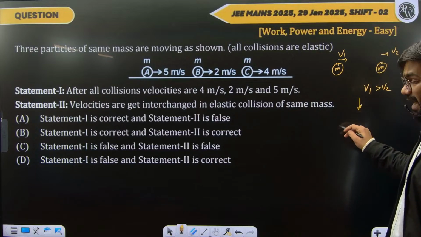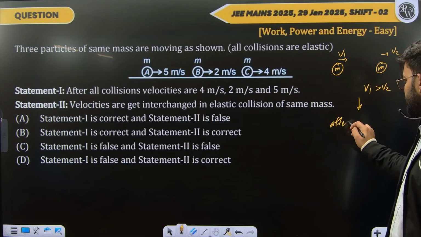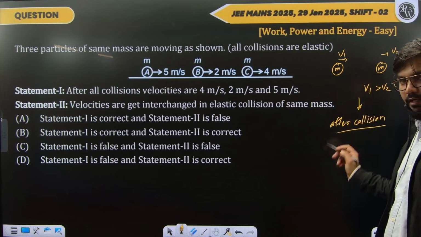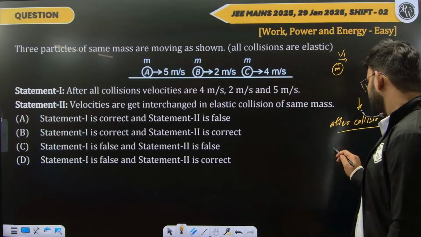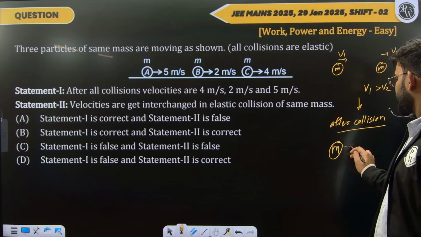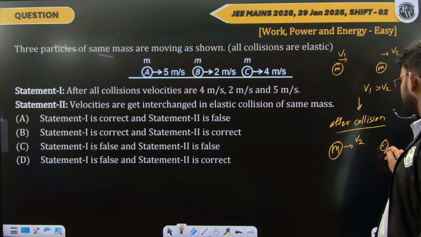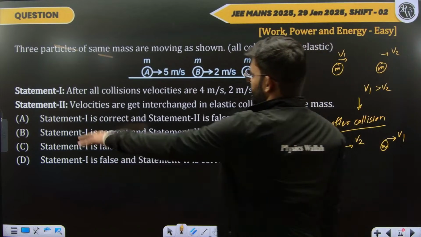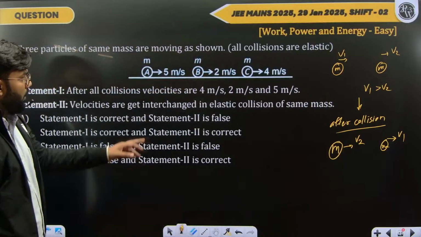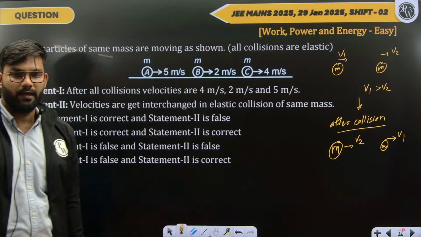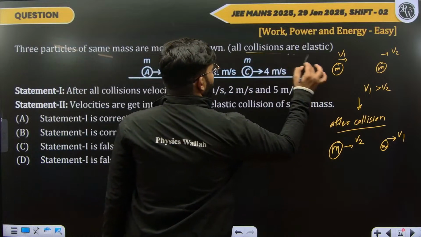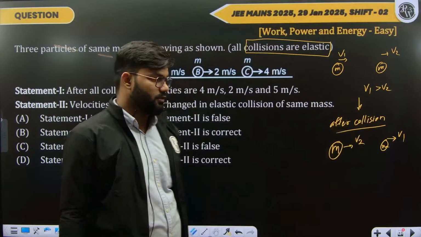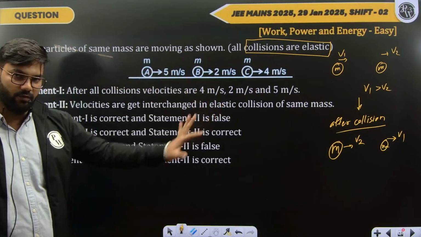we can just say after collision, the velocities of the bodies will just exchange themselves. So M over here will start moving with velocity V2 and the next body will start moving with velocity V1. Now in this scenario, all the bodies have the same masses and all the collisions are elastic. So according to this concept, you just have to exchange the velocities.